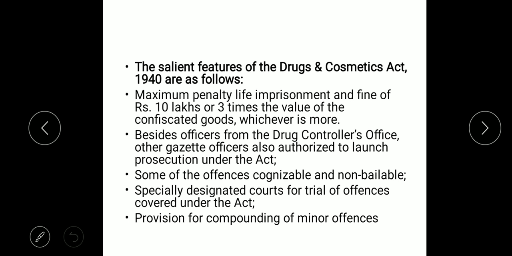Special designated court for trial. Again, we have seen that there is a provision for a special court under the Drugs and Cosmetics Act, but we don't yet have special courts for trying the offenders of the Drugs and Cosmetics Act. Provision of compounding of minor offenses. So if there is a minor offense, then there is a provision of compounding the offense, so that they can reach a compromise with the government also, if that is not life endangering or of a very inhuman nature.